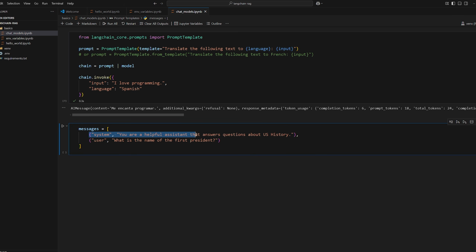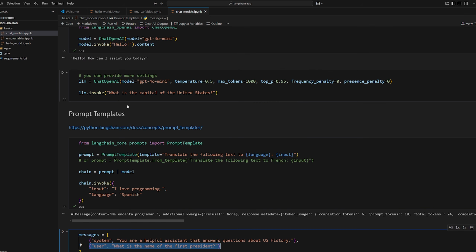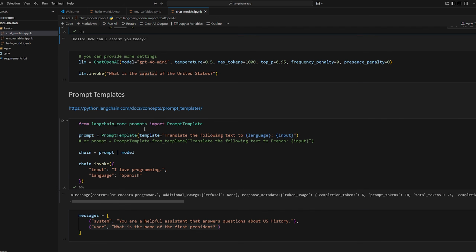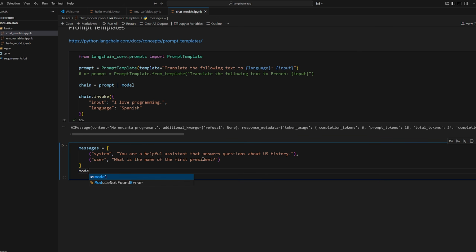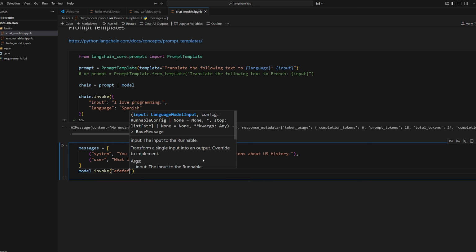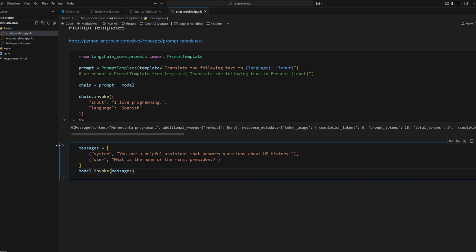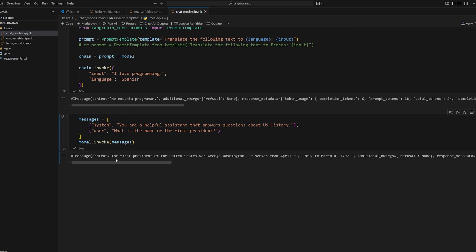So the system message will tell the large language model what it's supposed to be doing, and the user message is just any message that you would send to the model, such as the ones that we did here, like what is the capital or hello. These are user messages, okay? So now to invoke the model, we can do the same as before. So model.invoke. Instead of passing in a string, the user message, since we have a message history, we can pass in messages. So let's run it. And there we go. The first president of the United States was George Washington, blah, blah, blah.